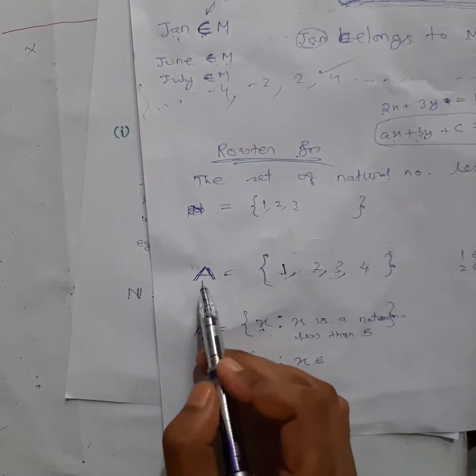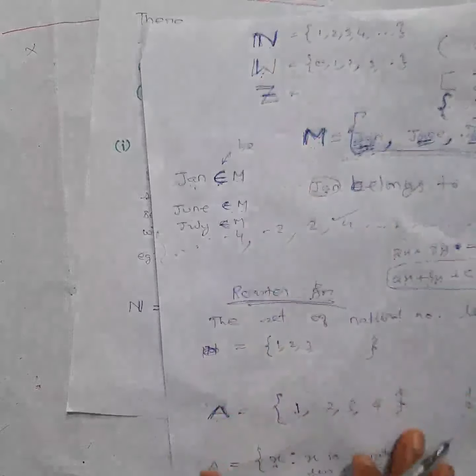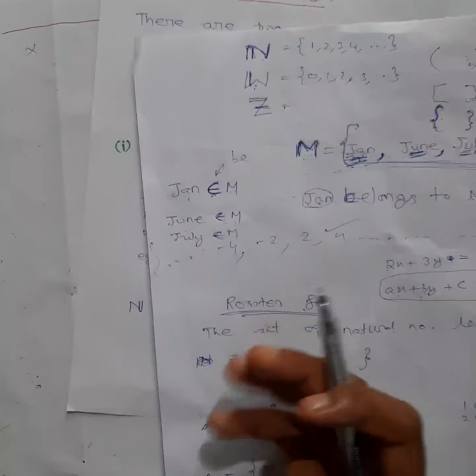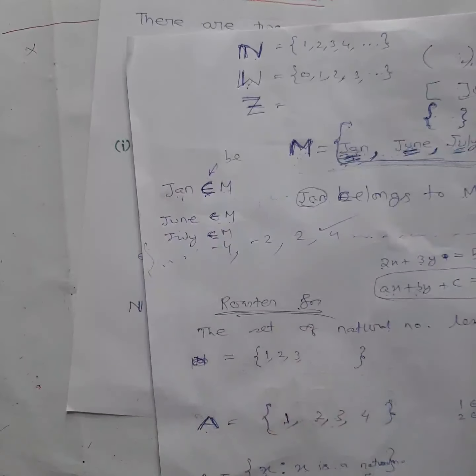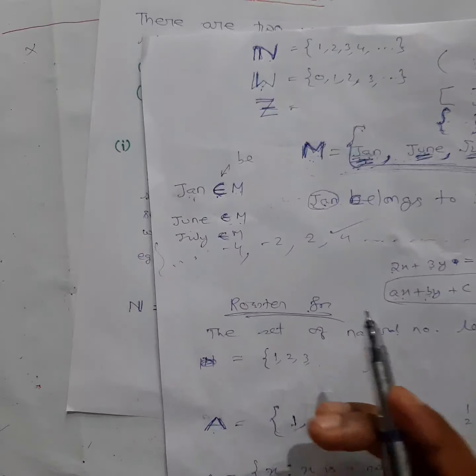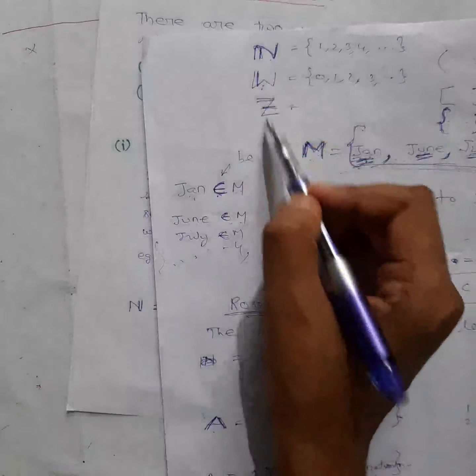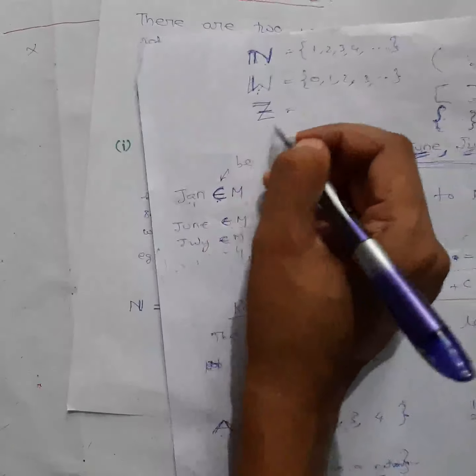Use different letters. For special sets like the set of natural numbers, integers, whole numbers, real numbers, rational numbers, there are special letters for naming.